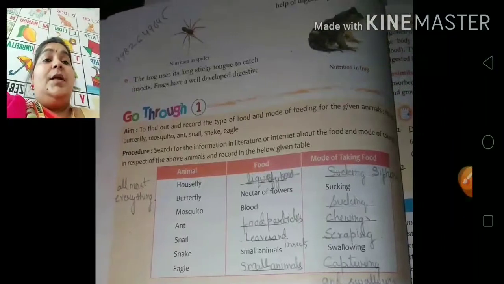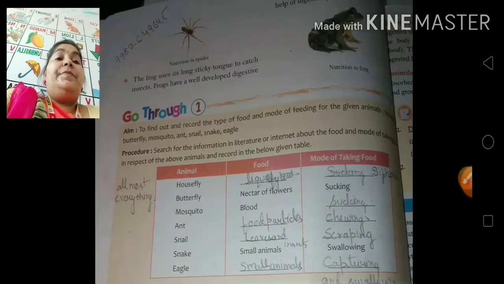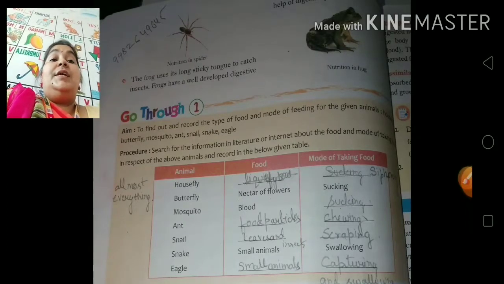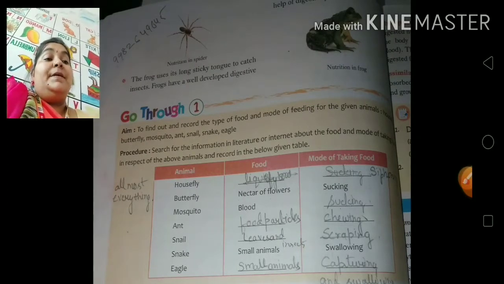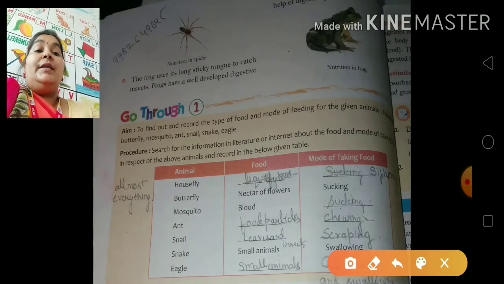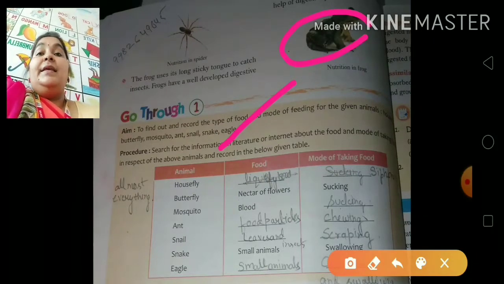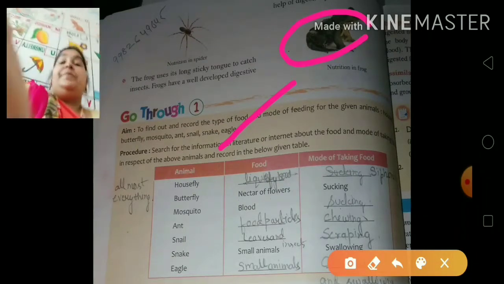Now the next is the frog. Have you seen a frog? It has a long sticky tongue to catch insects. What happens while they use the stickiness? See, a frog can be seen here, isn't it? And in this, how do they use the long tongue of the frog?